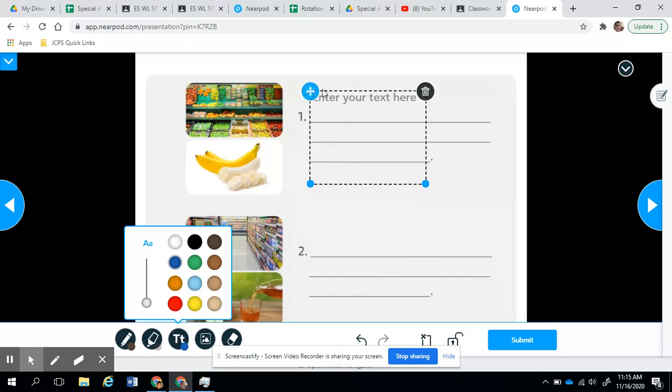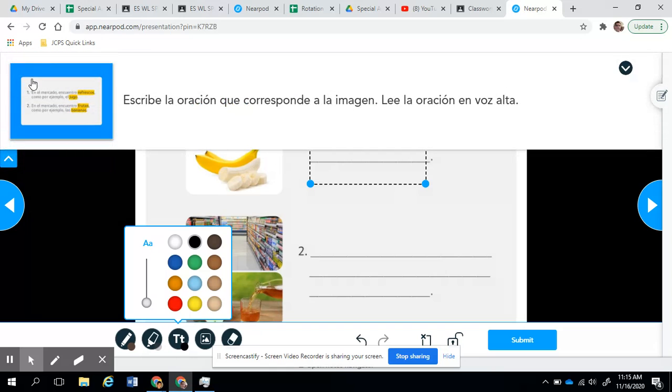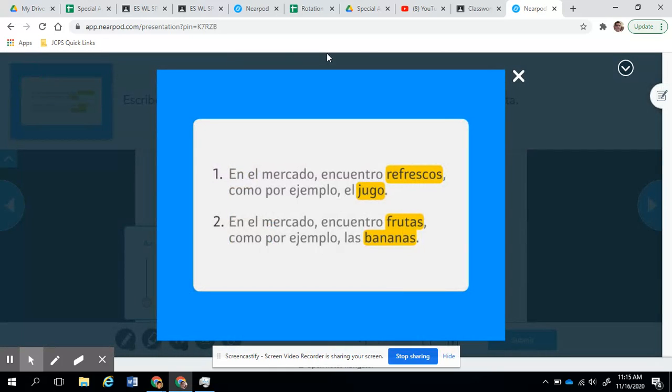I put my box here, and put my text here. So en el mercado encuentro. What's the sentence? Let me double check. En el mercado encuentro refrescos como por ejemplo el jugo.